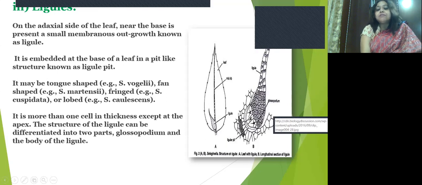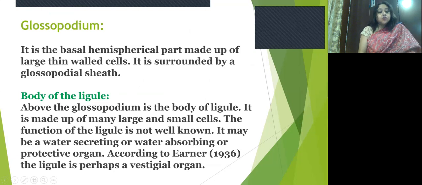The structure of the ligule can be differentiated into two parts: one is the glossopodium and the other is the body of the ligule. What is the glossopodium?